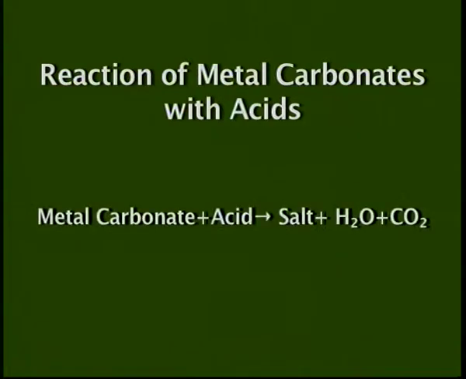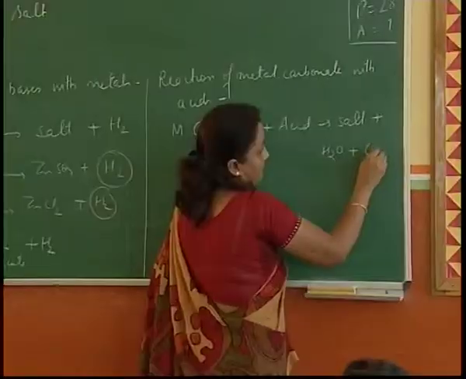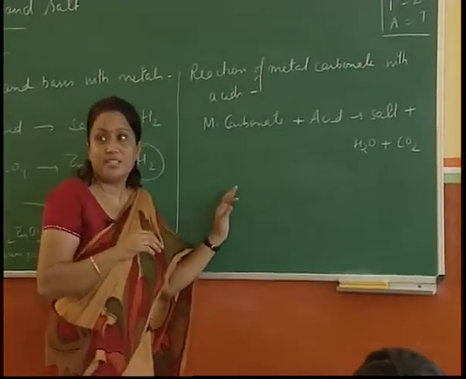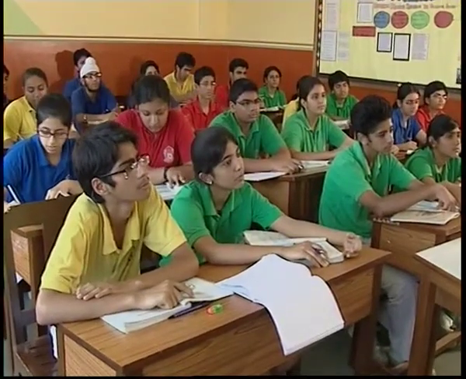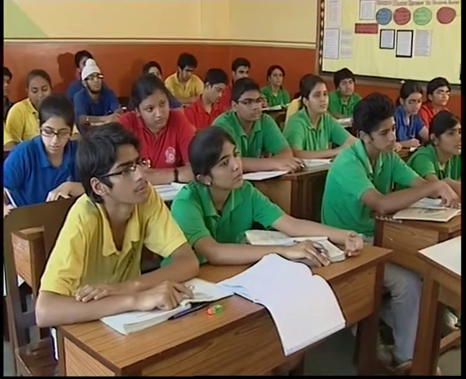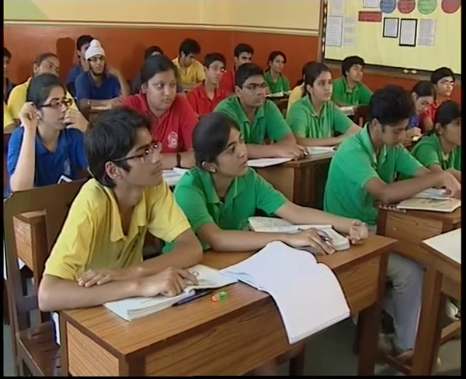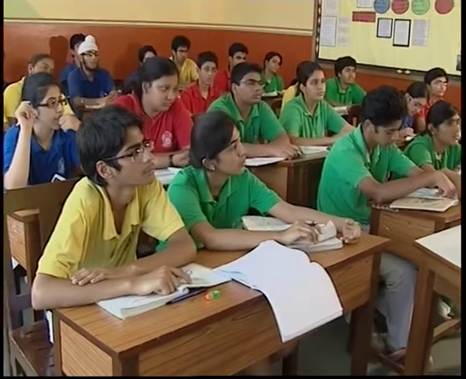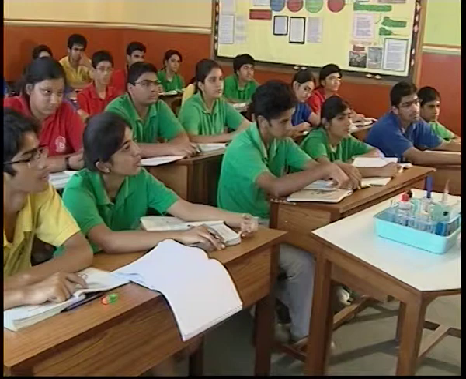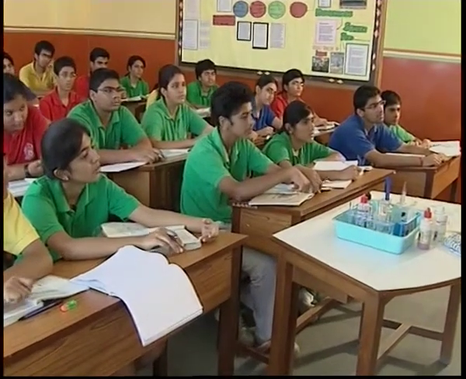So metal carbonate plus acid will give you salt plus water plus carbon dioxide. This is the general equation you have to write. If you know the formula for the metal carbonate and the acid that you have poured in, correspondingly you're going to make a salt out of it, and then you will see the effervescence being produced. Practically, it's the carbon dioxide gas that is being produced.